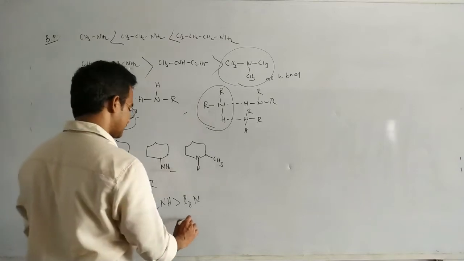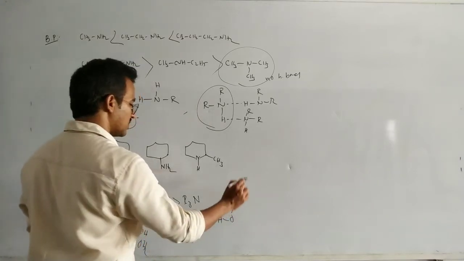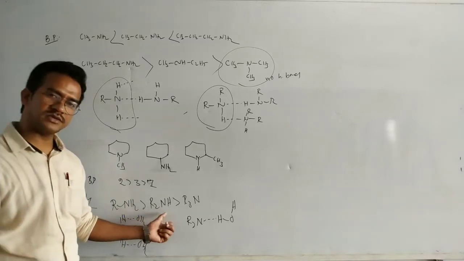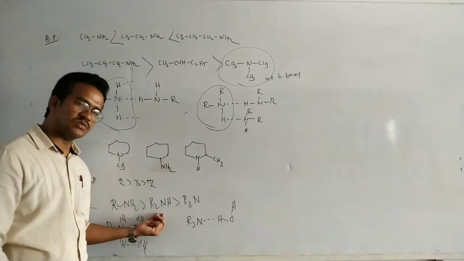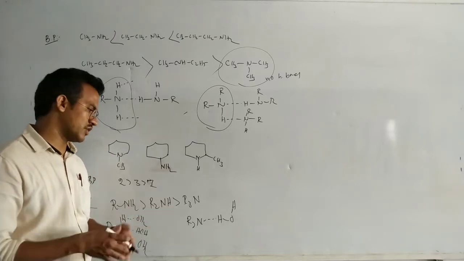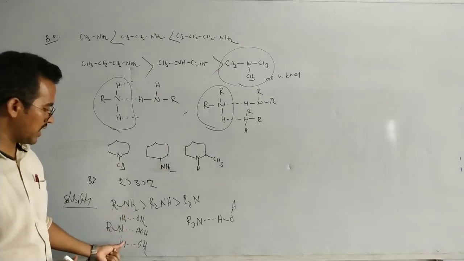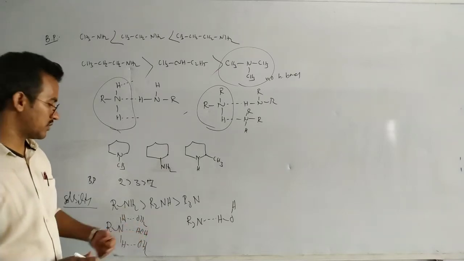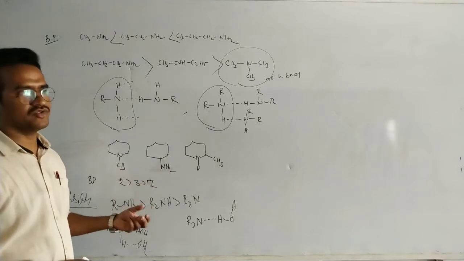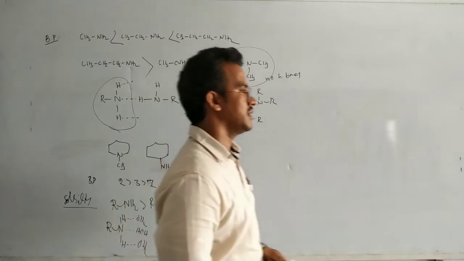Suppose R3N, this nitrogen has only one chance for the formation of a hydrogen bond with the water molecule. Now in this case here, one nitrogen and one hydrogen, so this molecule has more attractions with the water molecule. So that means more association with water molecules, more solubility. Here one nitrogen and two hydrogens form hydrogen bonds with water molecules. That means this one has a higher affinity with water molecules. It means primary amines are more soluble than the secondary amines.